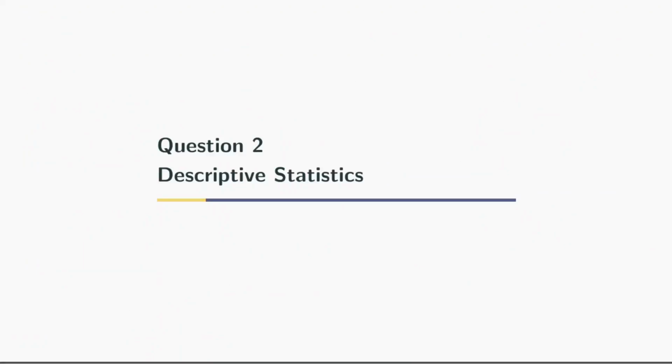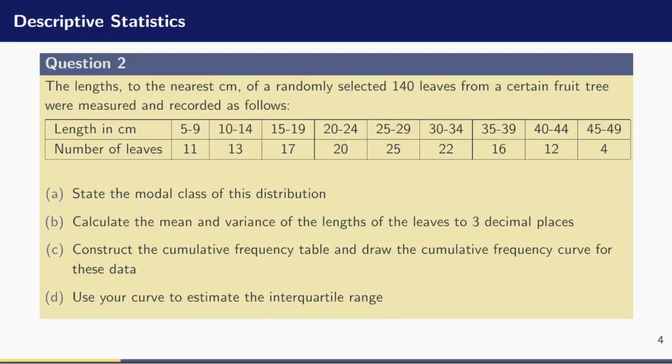Question 2, descriptive statistics. The question reads: the length to the nearest centimeter of a randomly selected 140 leaves from a certain fruit tree were measured and recorded as follows. On the first row, we have the length of the leaves in centimeters, given as class intervals. Beneath it, the second row has the number of leaves, that is the frequency of leaves that fall within each interval.